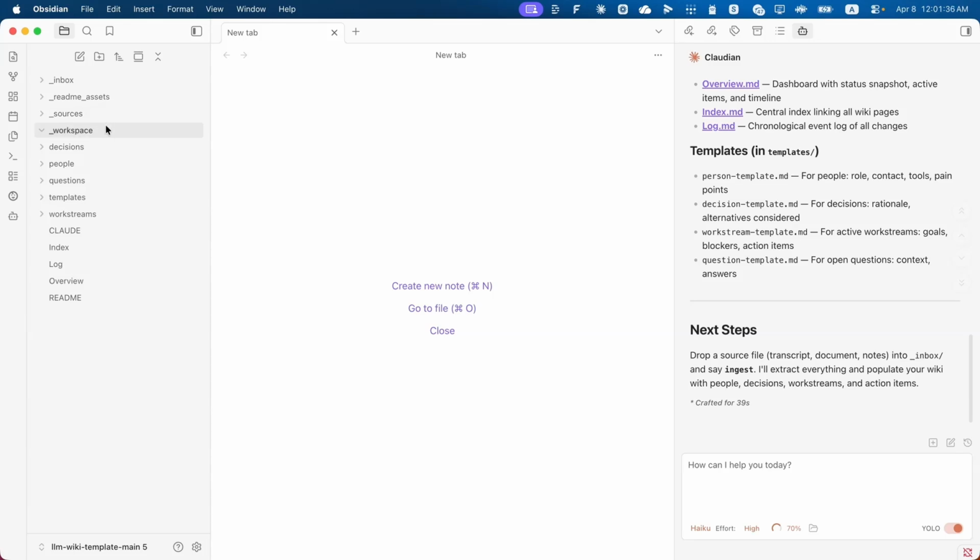Workspace, it's your personal folder. You can create any files. You can ask agents to save things there, for example, your meeting preparations. It's not indexed. Claude doesn't go to this folder on its own, only when you ask.